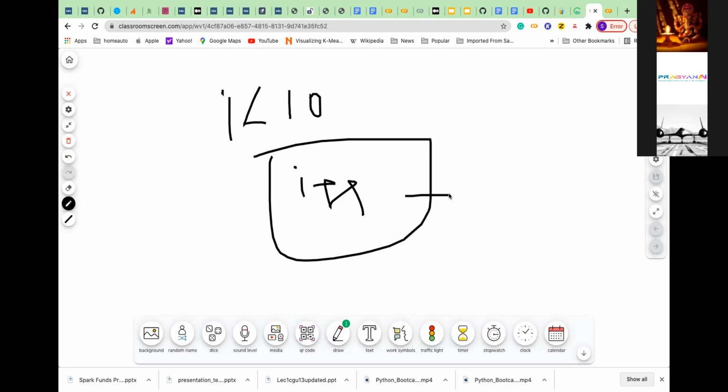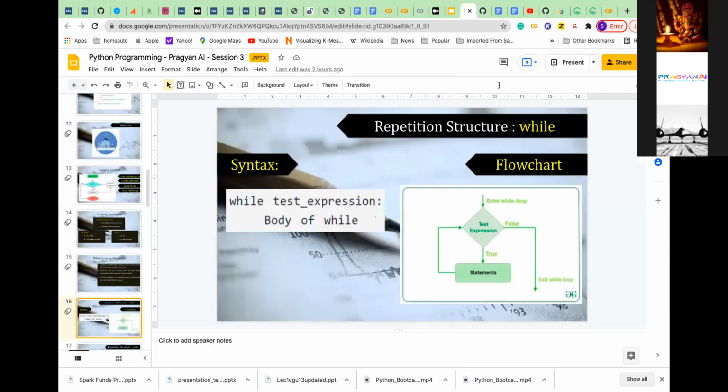But there are some other conditions, whatever you are waiting for, where someone else will update it, like a time event. You are not updating it, the system is updating it. For all those kinds of scenarios the while loop is very good. It will wait for a certain condition to become true. Till the condition is true, you will be executing. If the condition becomes false, you will come out. That is where you will be using the while loop. Any question here? Has anybody not understood the while loop?